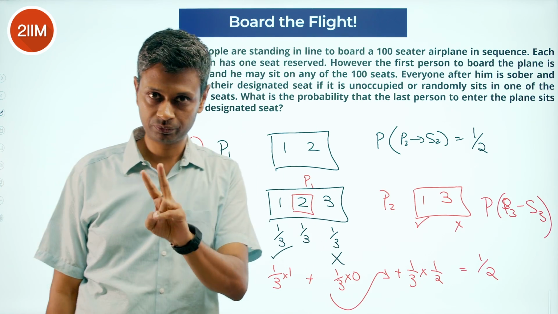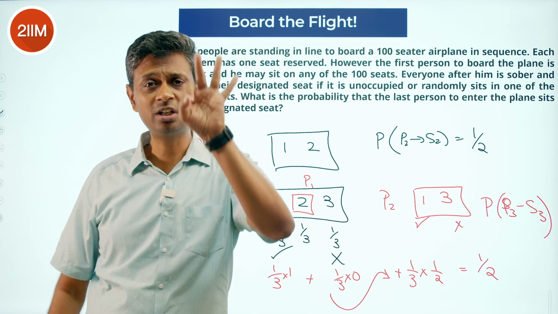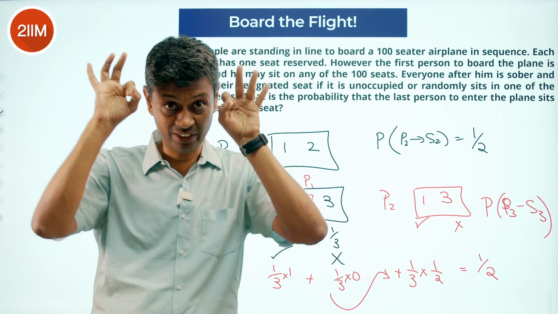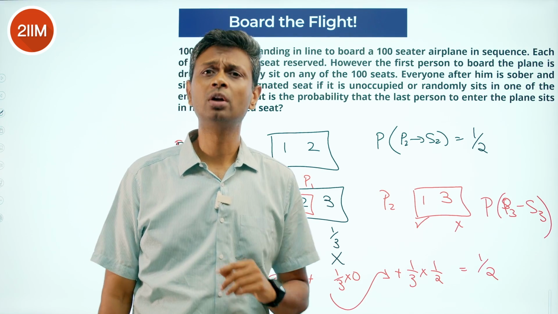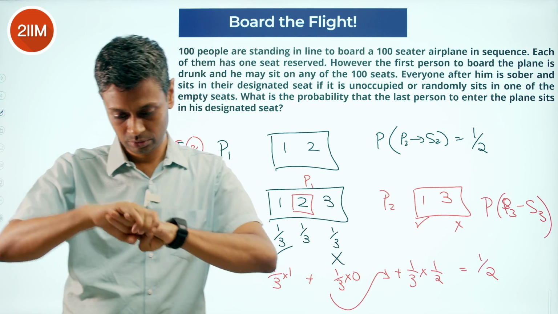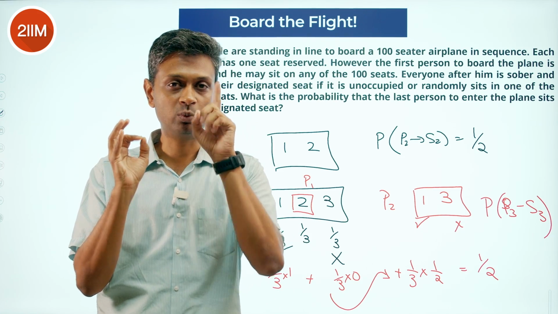That is f of 2. F of 3 is probability that the third person will go to the third seat. Last person will go to their designated seat when you are playing this game, first person being drunk. What is f of 4? Probability that the fourth person will get seat number 4 correctly when we know the person 1 is drunk.